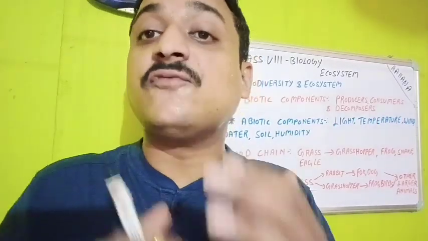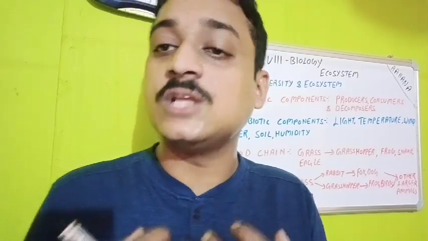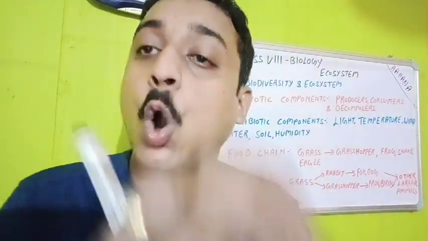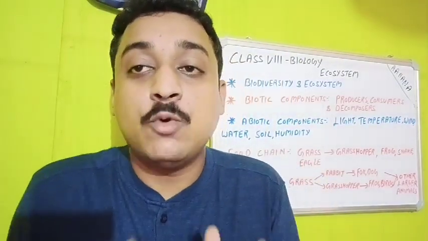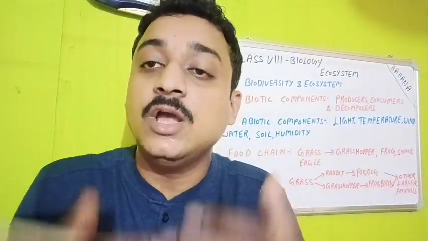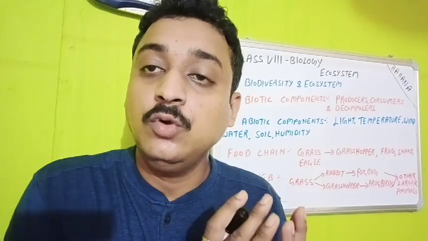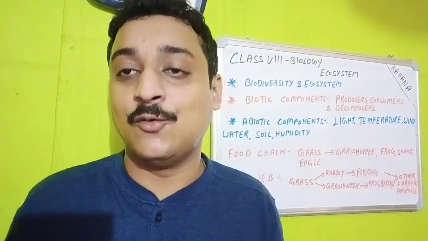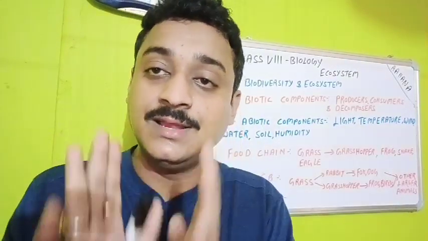Consumers are known as phagotrophs and plants are known as autotrophs. So if anyone is asking what is the difference between autotrophs and phagotrophs, very easily you can write: autotrophs make their own food, phagotrophs cannot make their own food. So I hope till here it's clear to all.